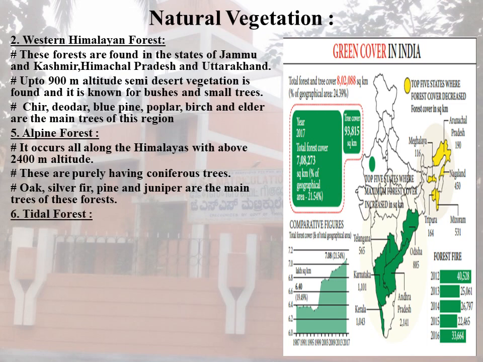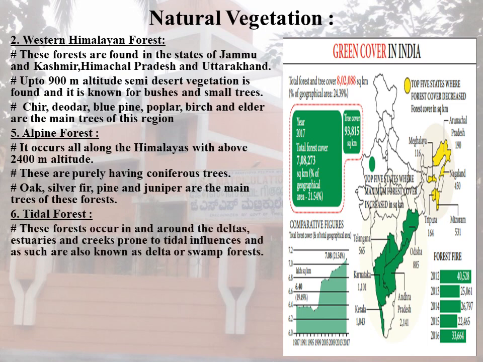The sixth point is tidal forest. These forests occur in and around the deltas, estuaries and creeks prone to tidal influences, and as such are also known as delta or swamp forests.